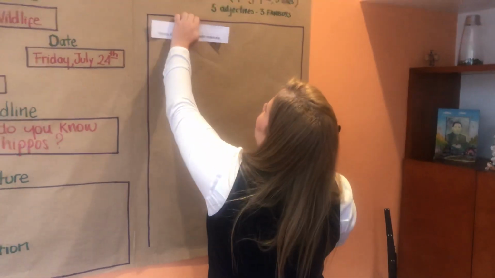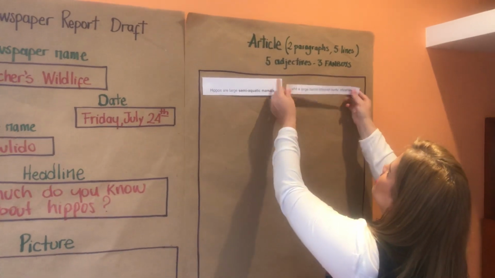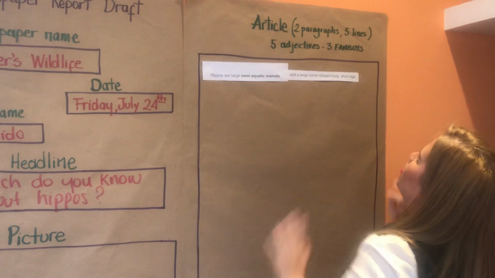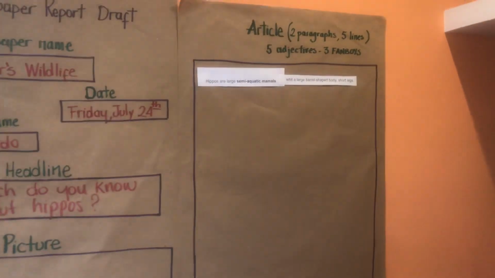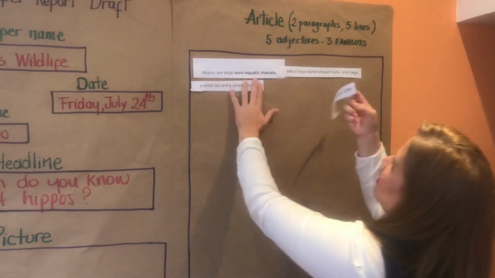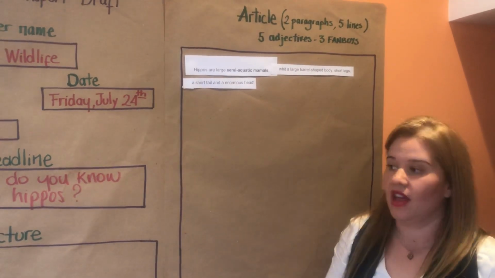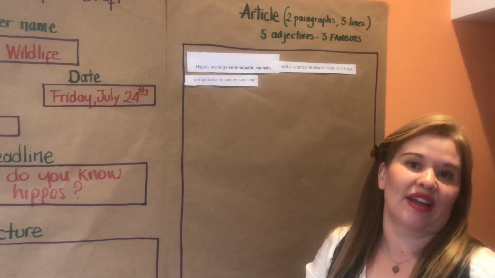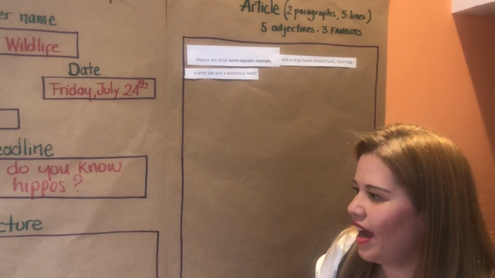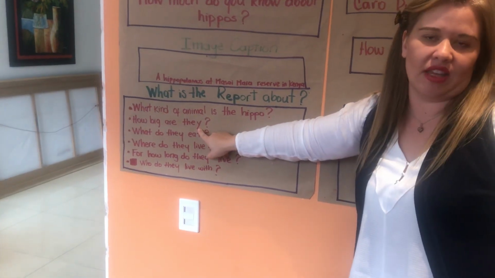So I will say, hippos are large semi-aquatic mammals with a large barrel-shaped body, short legs, a short tail, enormous head. Okay, so I answered the first question. Then I'm going to continue with the second one that I had in the planning, which is, how big are they? So I'm going to answer it in my article.